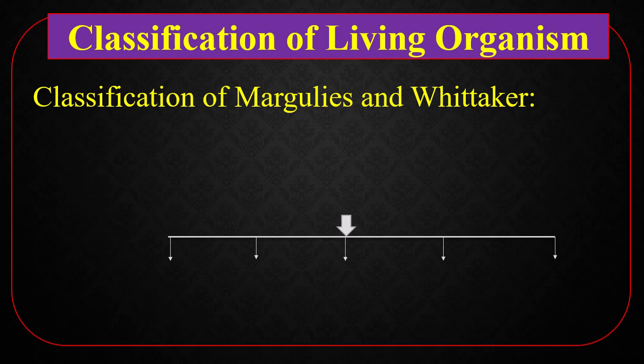Classification of Margulis and Whittaker. Margulis and Whittaker, two scientists, together proposed a perfect classification of organisms, which is called the classification of Margulis and Whittaker. This classification is also called the five kingdom classification. Why is it called so? Because in their classification there are five kingdoms. That's why it is called five kingdom classification.